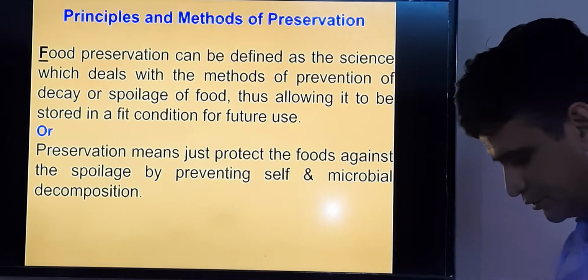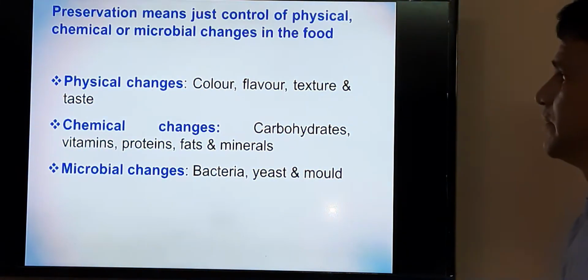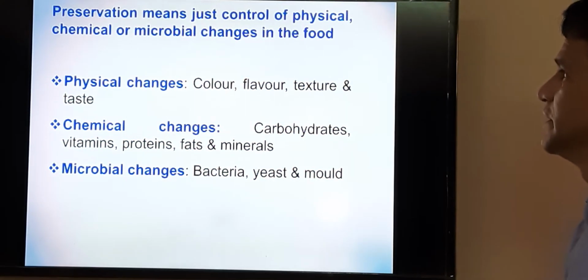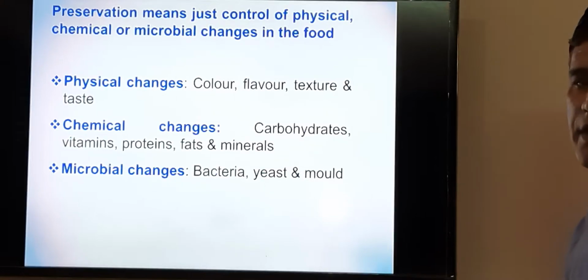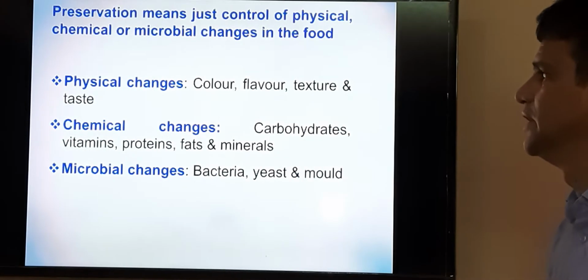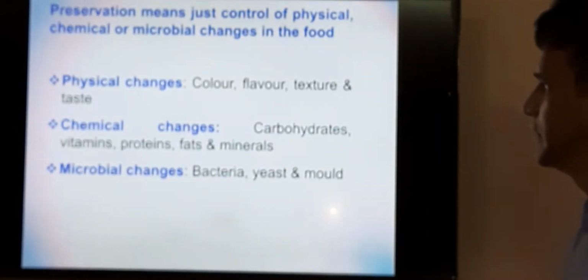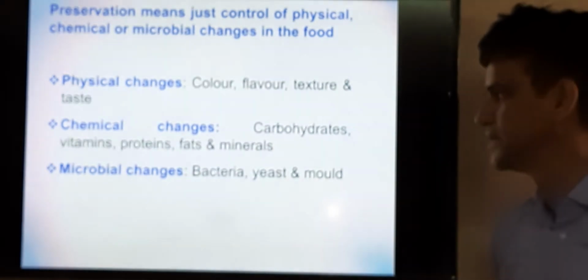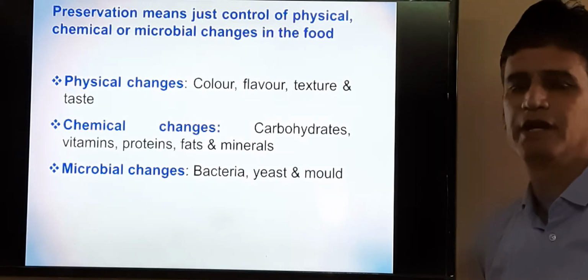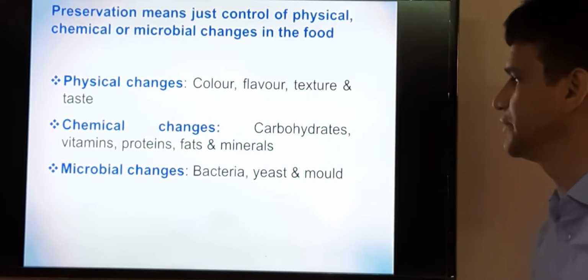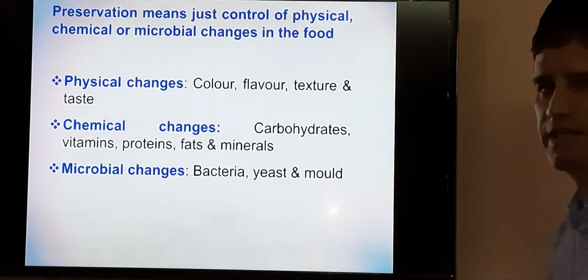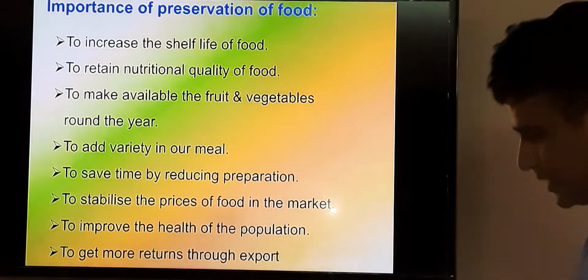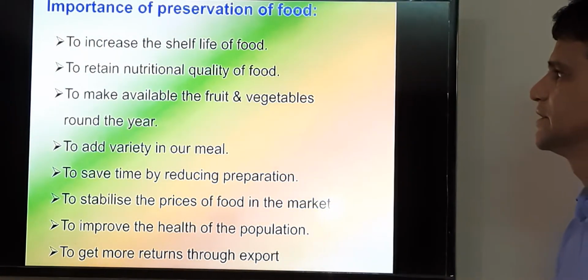When we talk about preservation, it means we have to control the physical, chemical, and microbial changes in the food. In physical changes, you can see that the color, flavor, texture, and taste can be changed. So we have to preserve them. In chemical changes, carbohydrates, vitamins, proteins, fats, and minerals can be protected. And in microbial changes, there may be chances of infection by bacteria, yeast, and mold. So these are the different kinds of changes that may occur.